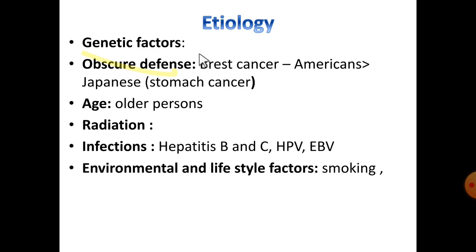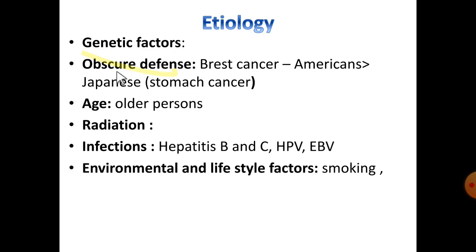Coming to the etiology, there are many causative factors. Among them, environmental and lifestyle factors are most important for the genesis of cancer. First, genetic factors, that is family history. If a person has a family history of cancer, the offspring also have chances of getting cancer.